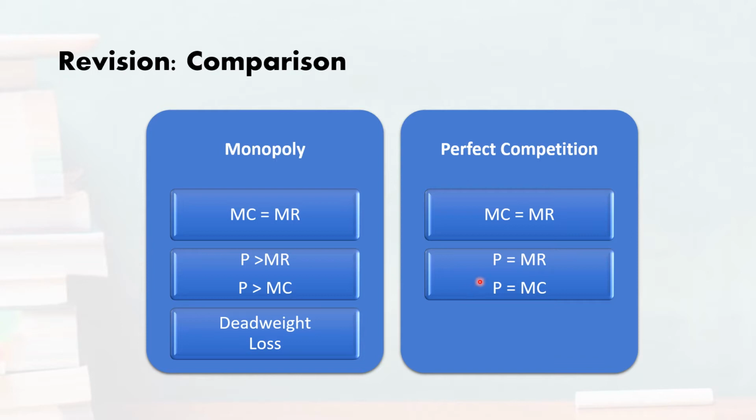So that's why the market is efficient. And we can say that in case of perfect competition, there is no deadweight loss that can arise in the market, which is different from the situation in the monopoly, because a monopolist is charging a price which is higher than his marginal cost.